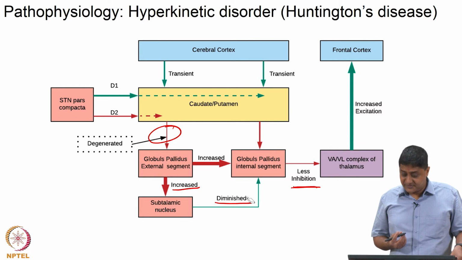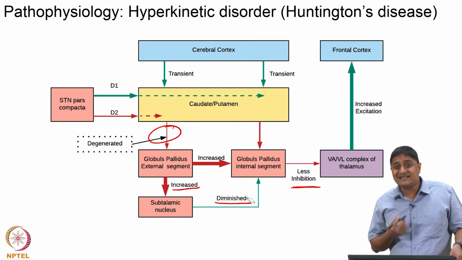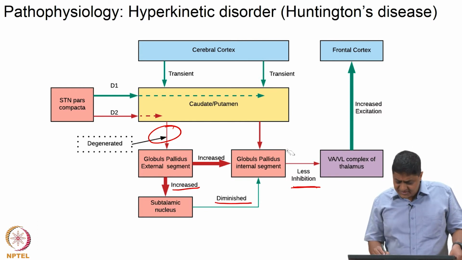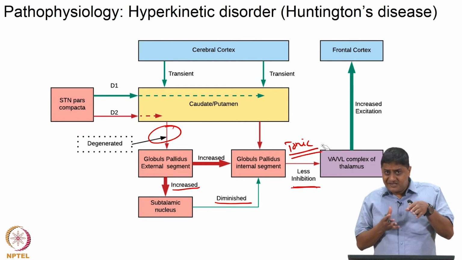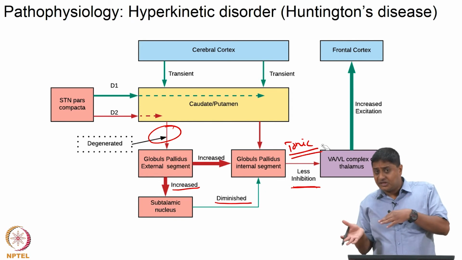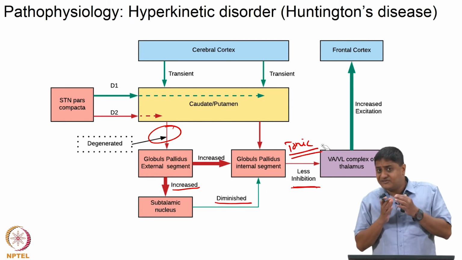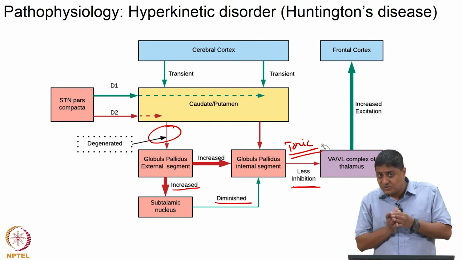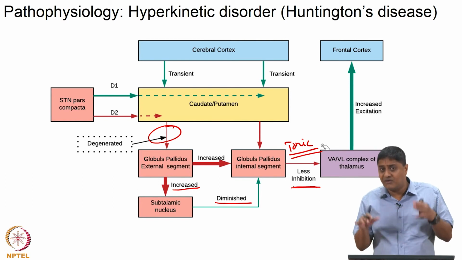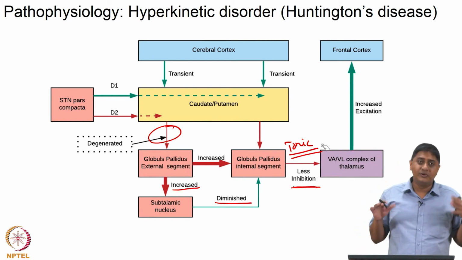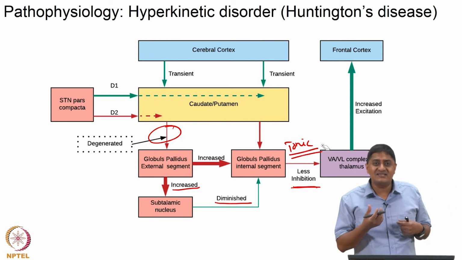So, that means what happens? That means there is less inhibition. Let us remember this is actually a tonic inhibition, right. So, the globus pallidus internal is tonically inhibiting the thalamocortical neurons. If this tonic inhibition is reduced for whatever reason, I am going to be producing unwanted movements, right. I am going to be producing unwanted movements, dance like movements.